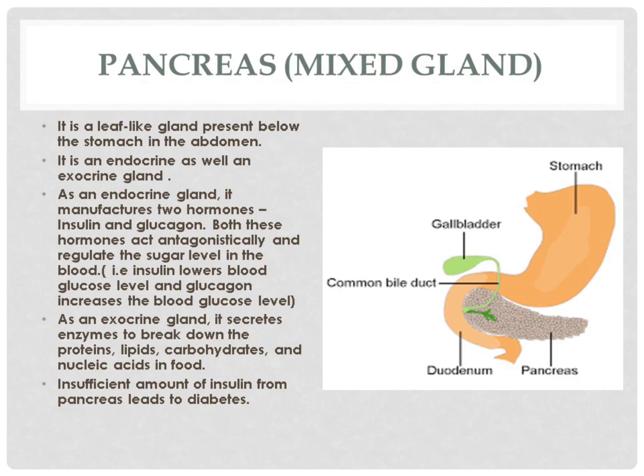Both these hormones act antagonistically, that means opposite to each other, and regulate the sugar level in the blood. As an exocrine gland, it secretes enzymes to break down the protein, lipids, carbohydrates and nucleic acids in food. Insufficient amount of insulin from the pancreas leads to a disease called diabetes.